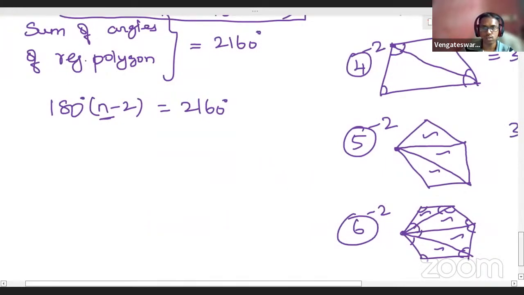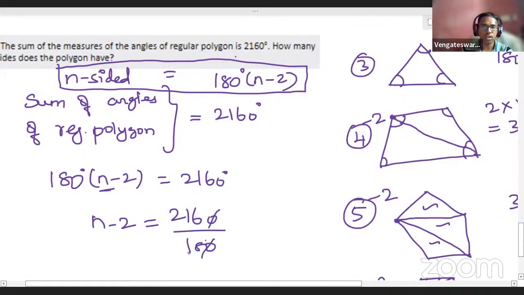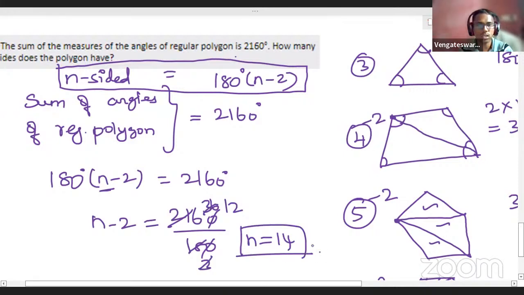I think hereafter you can solve the problem and get the answer. So 180 into n minus 2 is 2160. So n minus 2 will be 2160 by 180. I can cut this and this. So again 18, and this one will be 3 times, 36 times. This will be 12 times. So n minus 2 is 12, means n equal to 14. That's all. 14 is the answer. Is that clear, students?